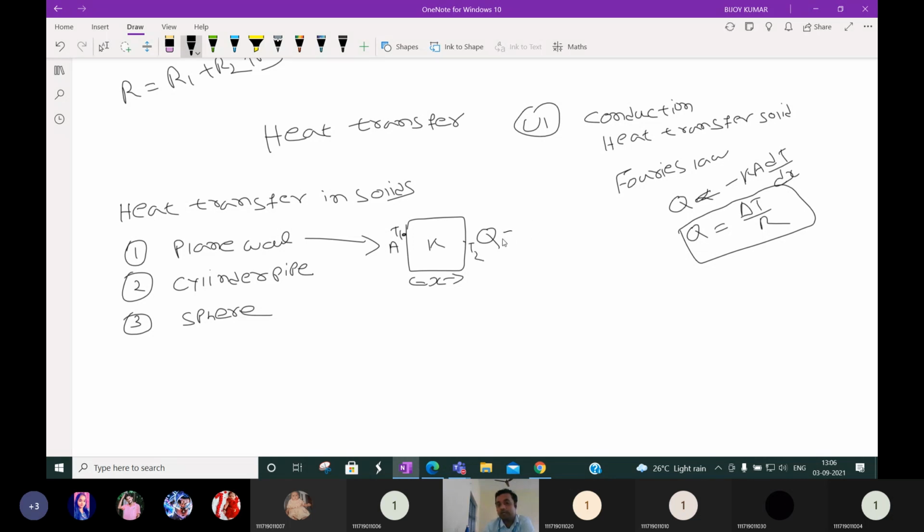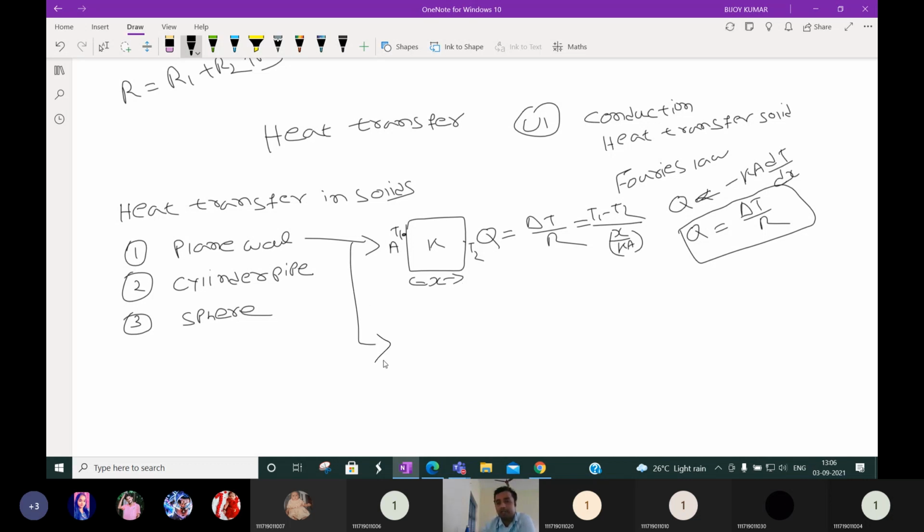Then Q is equal to del T by R, where del T is the temperature difference T1 minus T2, and R is the resistance to heat transfer, which is X by KA. This is for the plane wall.